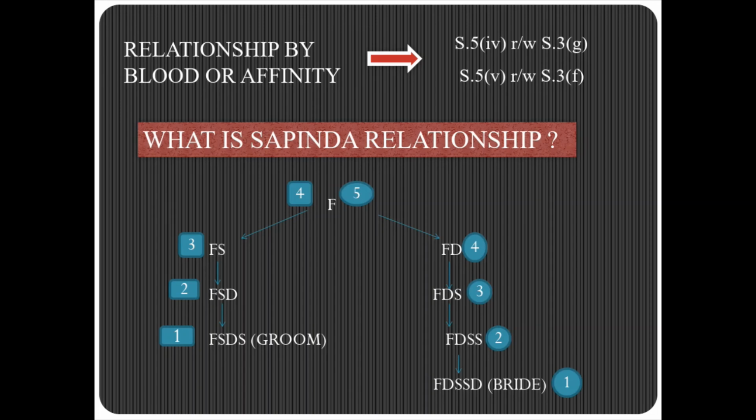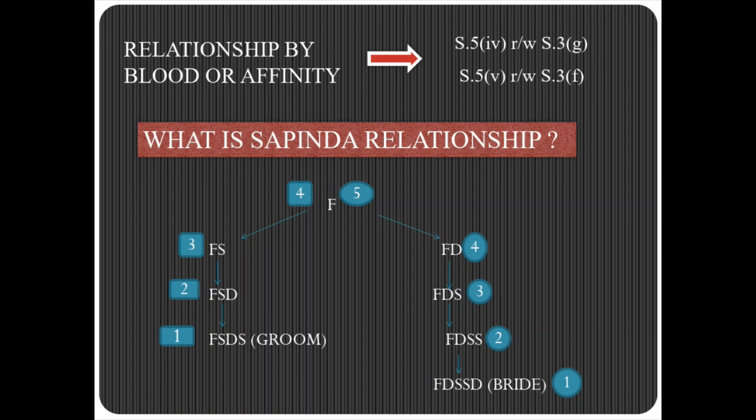So unless the customs and usages of the parties allow them to do so, they can do it. But if it doesn't allow it, then they are not allowed to marry within their sapindas. Now, what actually are sapinda relationships? Vijnaneshwara defined sapinda relationship through pinda, that means body. So sapinda means persons who are particles of the same body.